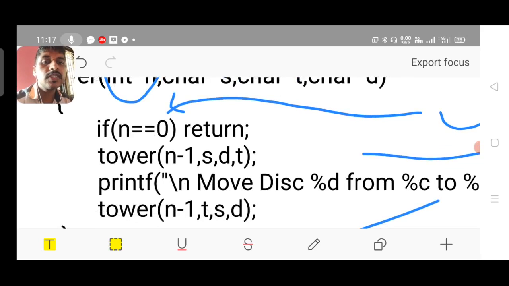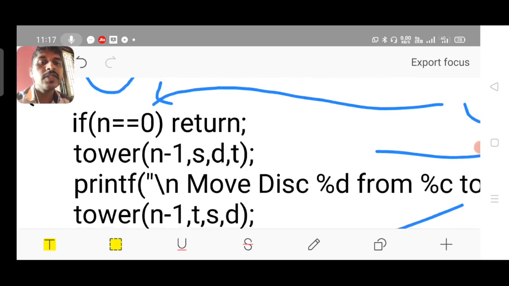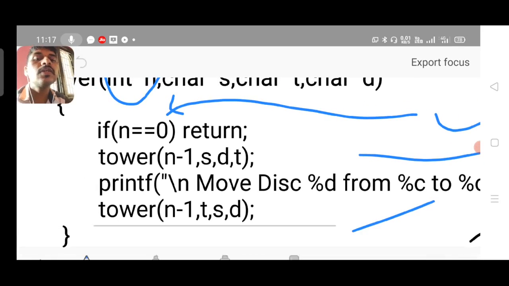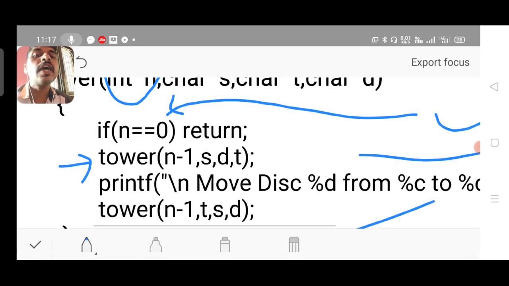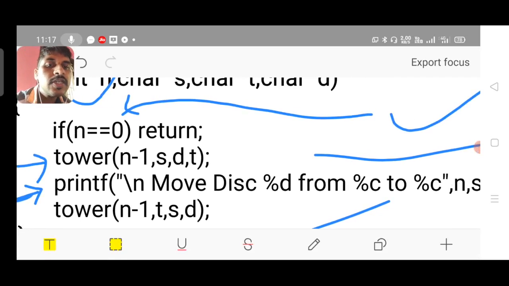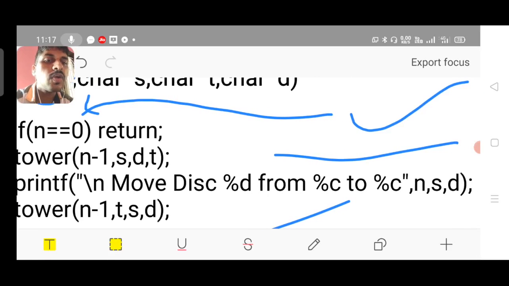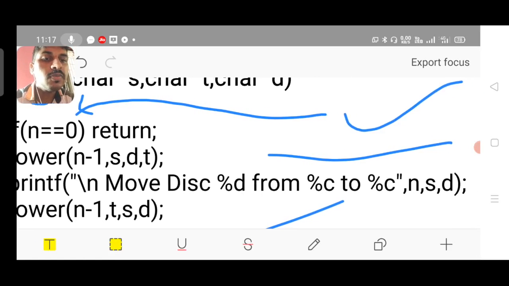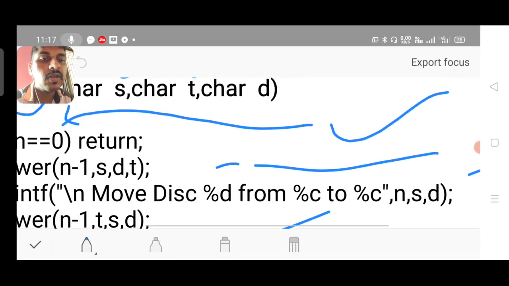Otherwise, it repeatedly calls the same function and prints some data. Move the disk %d. The initial value of %d is the value of n.